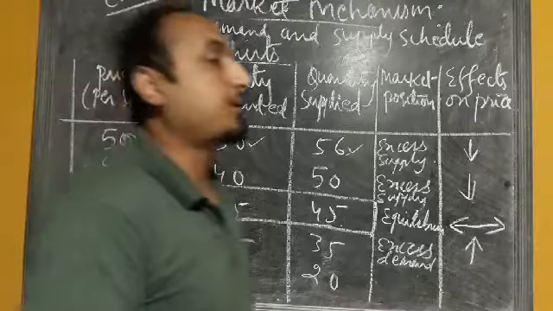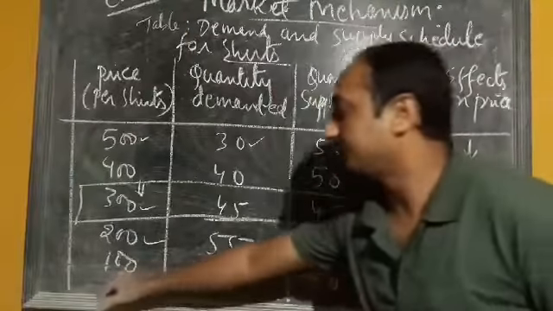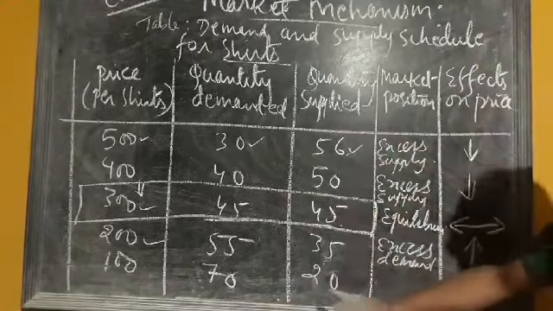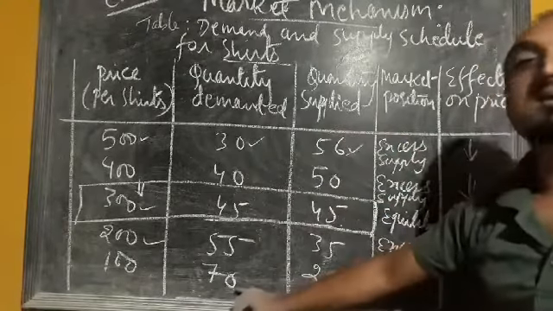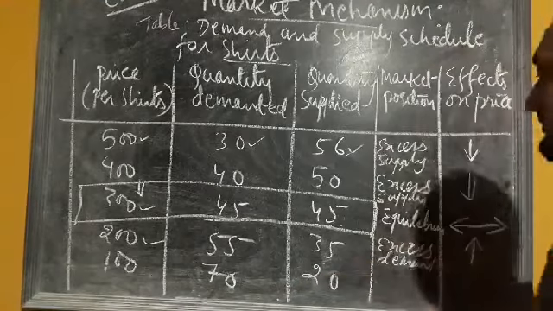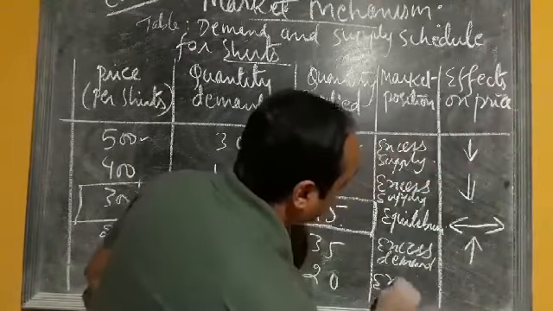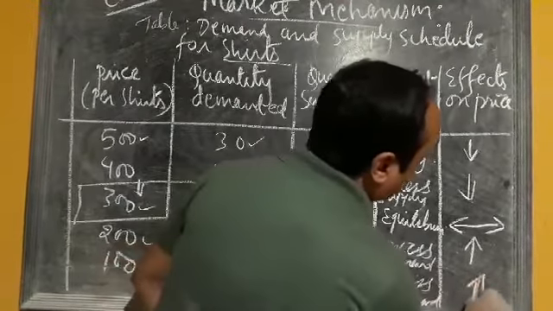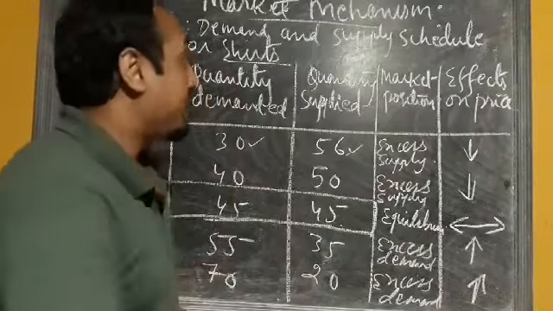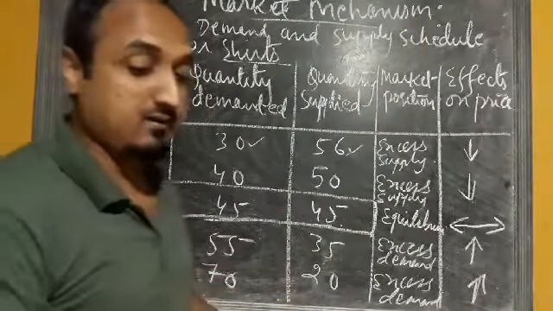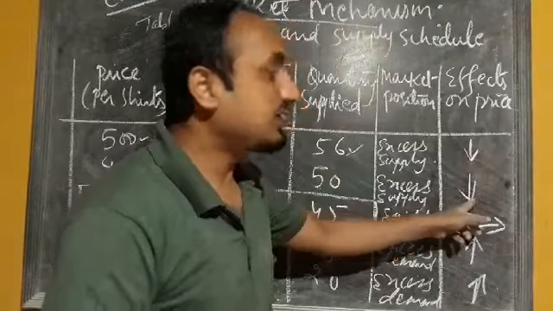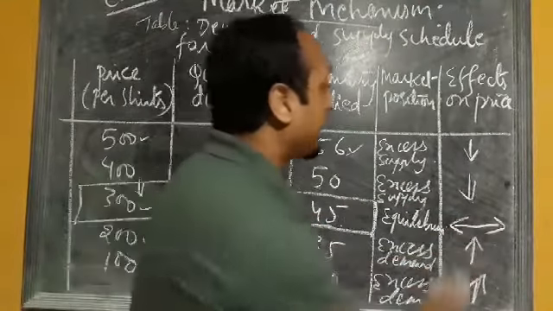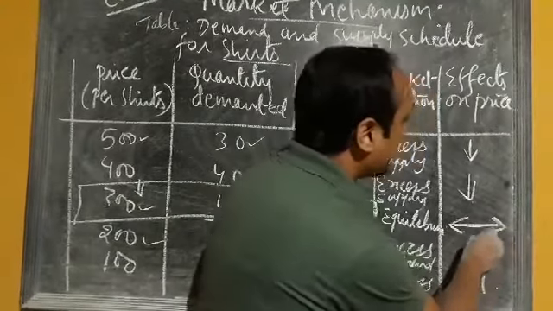Similarly, suppose a price is 100. So at price 100, we can see that the quantity demand is 70, but the quantity supply is only 20. So which one is greater? Demand is greater than supply. So this situation is called what? Excess demand. And when there is an excess demand, obviously the price will increase. So what I am trying to explain to you is that when there is an excess supply, the price will decrease. But when there is an excess demand, the price will increase. And finally, it will reach the equilibrium position.